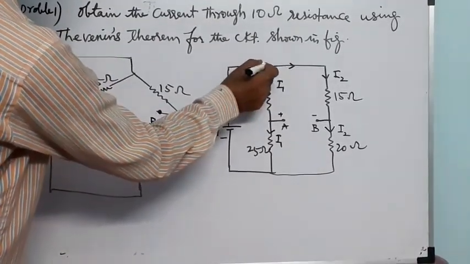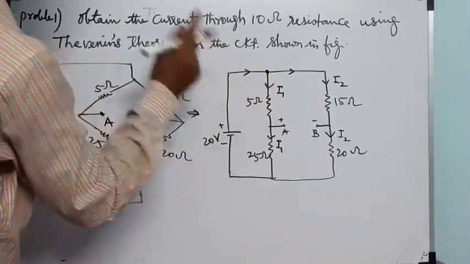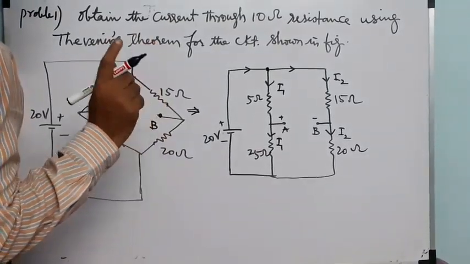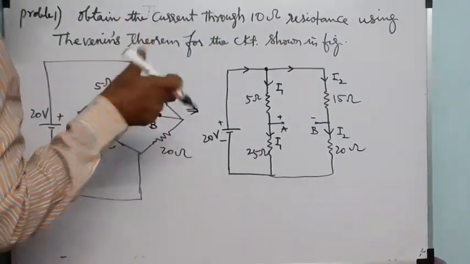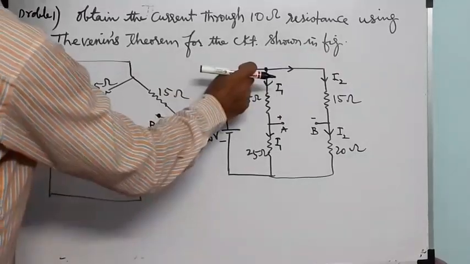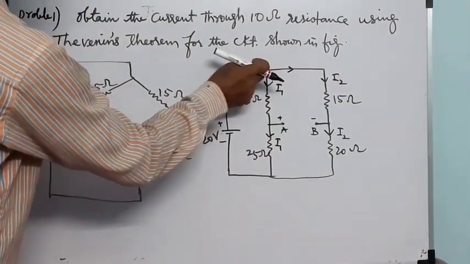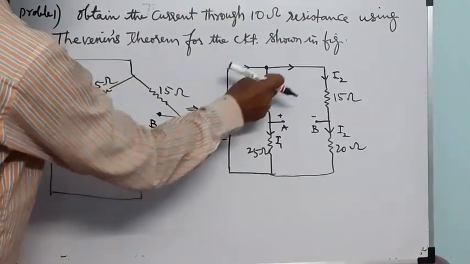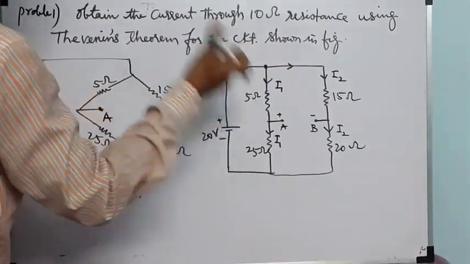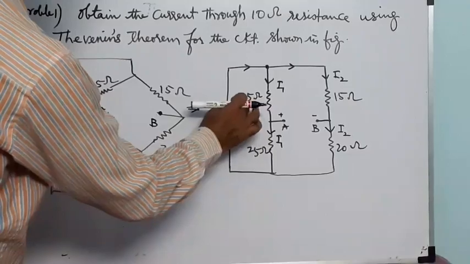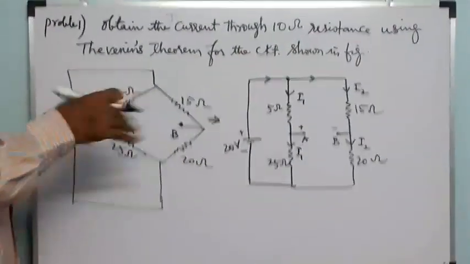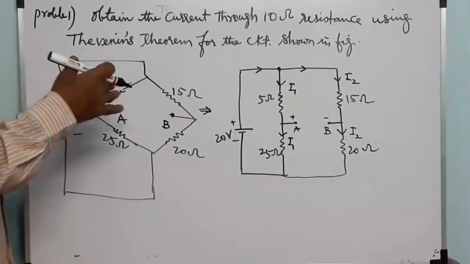Whenever a junction comes, according to KCL, Kirchhoff's current law, you have to apply KCL. The current entering the junction equals the current leaving through the two branches, then it is balanced. I don't want to explain it again.